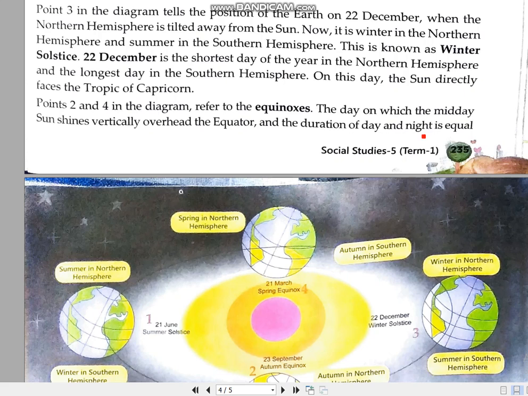Equinox means when the duration of day and night is equal throughout the world. On one particular day, the duration of day and night is equal throughout the world; that is known as equinox. In one year, we have two solstices, 21st June and 22nd December. In the same way, in one year, we have two equinoxes: 21st March and 23rd September.